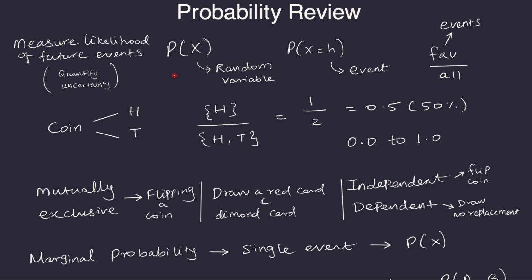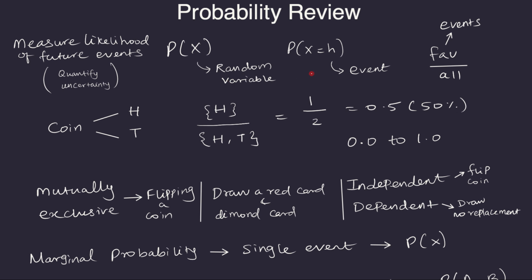Normally, probability is denoted using this function called P function. And the x which is passed as the input for this function is called a random variable. It is called a random variable because it represents the outcome of a future event and we'll not know the outcome until that event happens. So coming back to the coin example, this x could represent tossing a coin or flipping a coin, and you'll not know the outcome of that random process until that event happens. So that is why we call this variable a random variable.